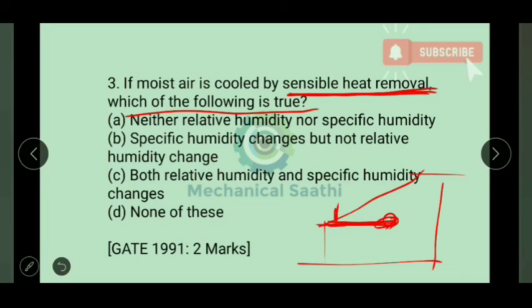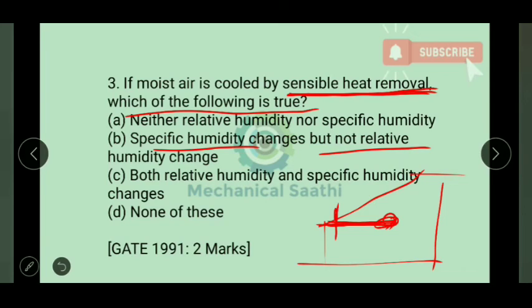Let us check: relative humidity will change and your temperature will also change.